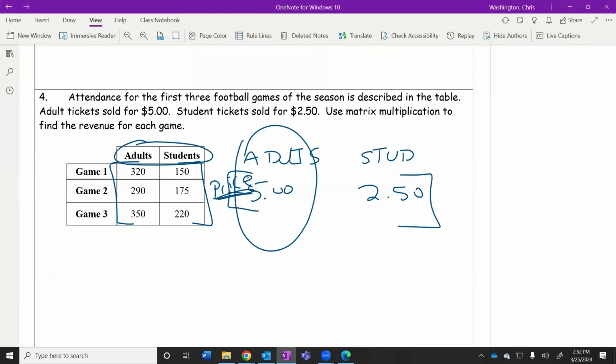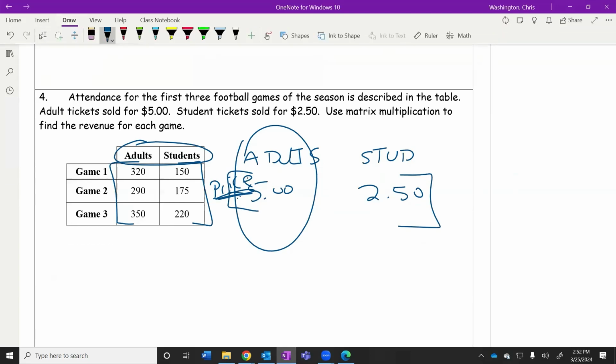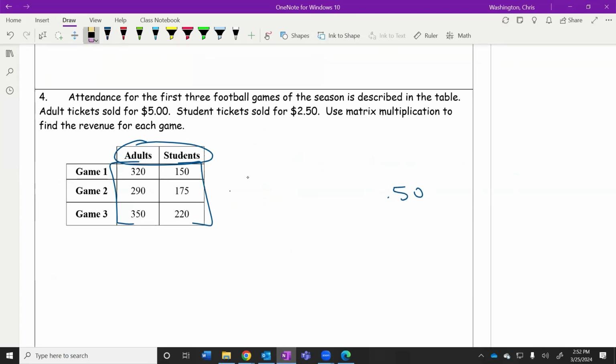I'm talking about the way I wrote it though. Maybe you did write it differently, and maybe you did write it the correct way, but I'm trying to show you we can't just start writing stuff down and expect it to work, because adult and students and price aren't the same. I need adult and students over here. Okay, let's erase this. What if I tried something else?